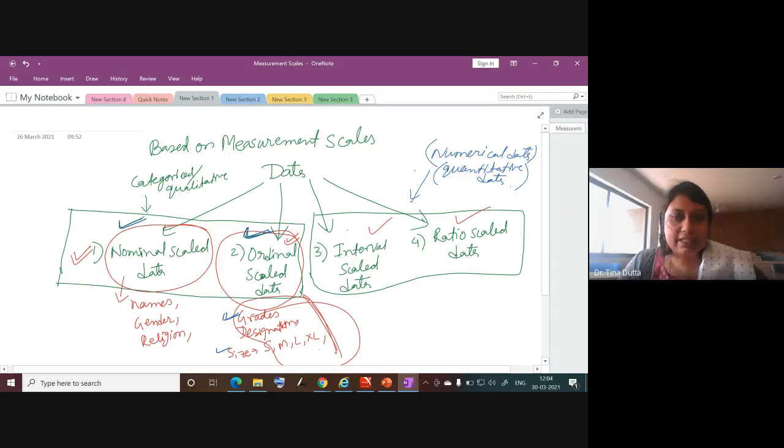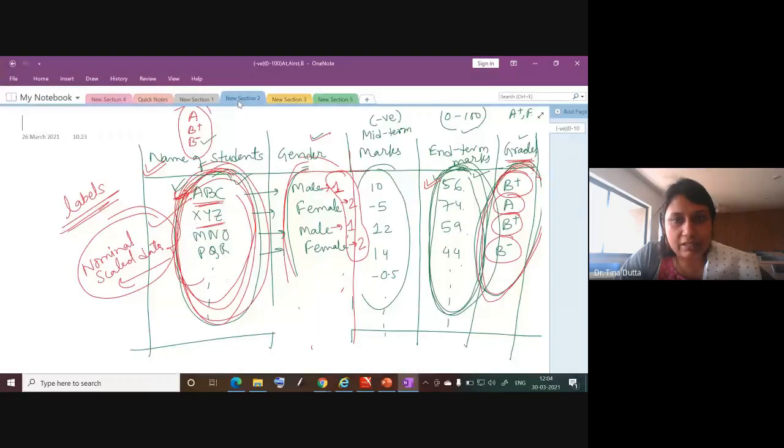Now, what is interval scale data? In this kind of data, we have the data in form of numbers. That means we can perform arithmetic operations with that data, but there are some restrictions. So let us see the example which I had given you in the last class.